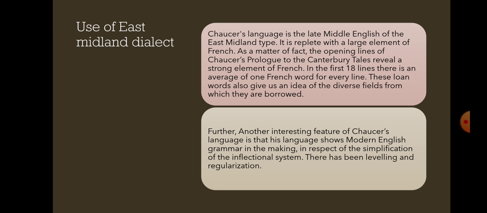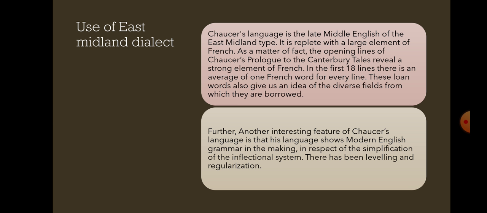There were so many French words in the prologue to the Canterbury Tales. These loan words, that is the French words, also give us an idea of the diverse fields from which they are borrowed. That means in the Canterbury Tales, there are so many French words, even though Chaucer wrote in the East Midland dialect, the influence of French is still there.